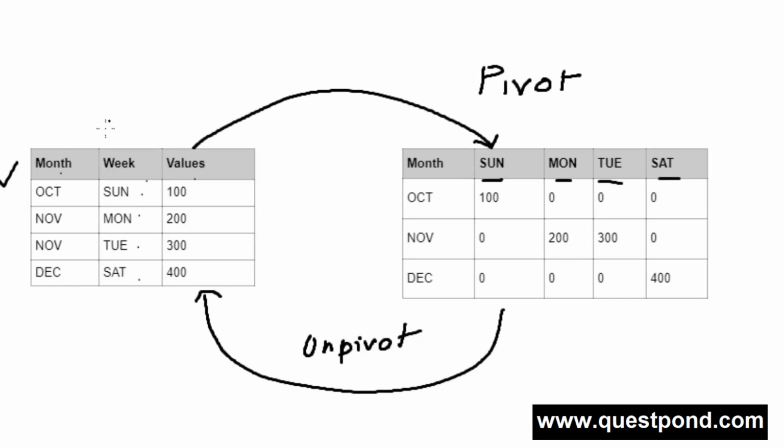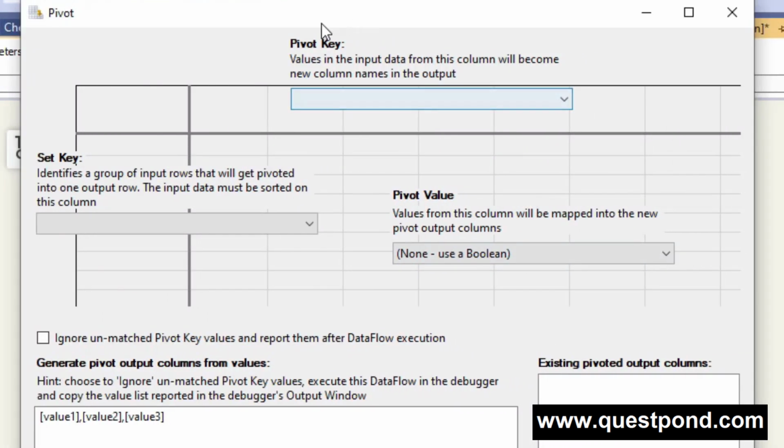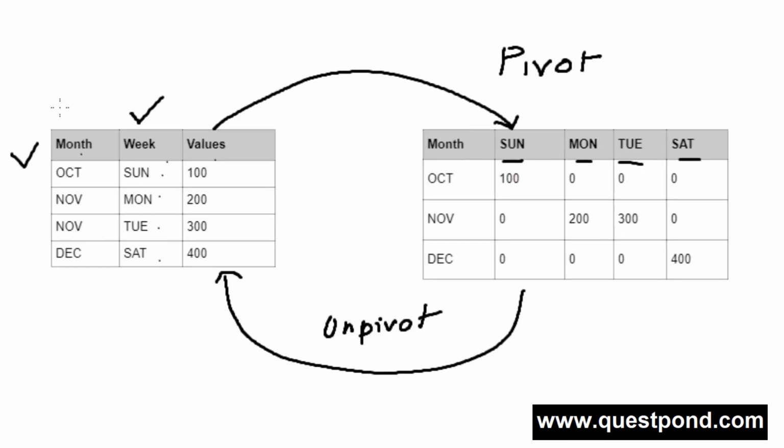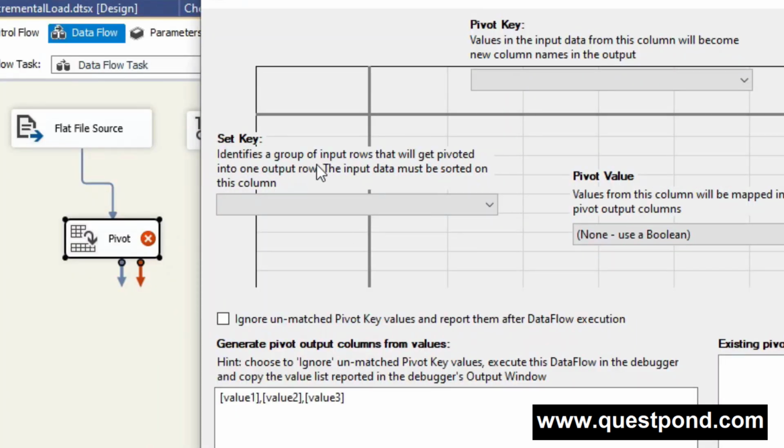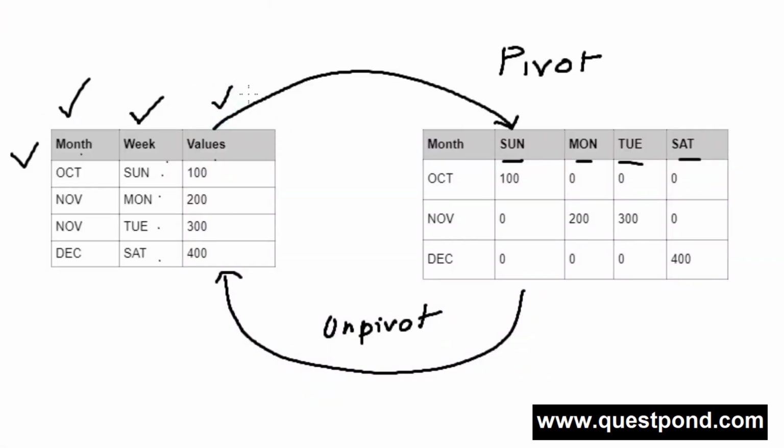Yes, because we want to transform this column's row data values into the column names, that's why in the pivot key we have to pass the week column over here. In the set key we have to pass the month column, and automatic grouping will happen if we pass this column here. You can see that it identifies a group of input rows that will get pivoted into one output row. Yes, and in the pivot value we have to pass this value. That's it. If we set all these values properly, then automatic pivot will happen here.